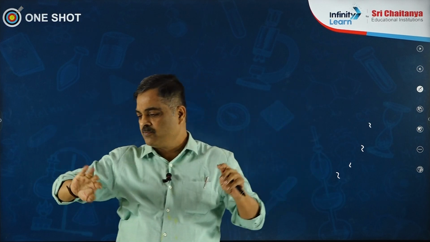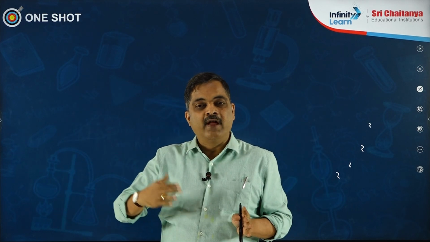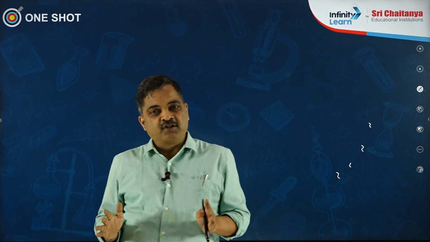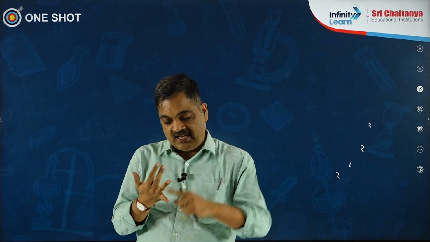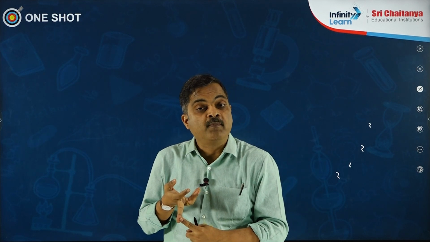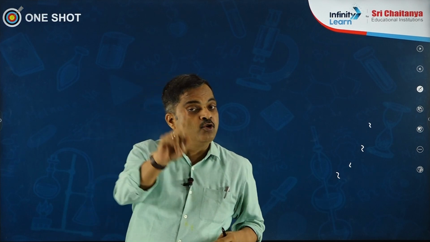Anyway, that completes Monera. We are trailing by 10 minutes, so we have to find a way to move faster. Next we go to Protista. Points about Protista: they are mostly aquatic. Yes, the boundaries are not properly fixed. Yes, first time you see zygote formation. Yes, they are unicellular and eukaryotic.